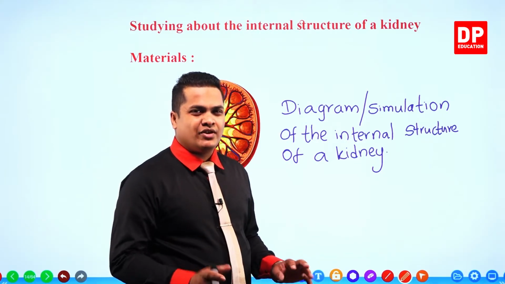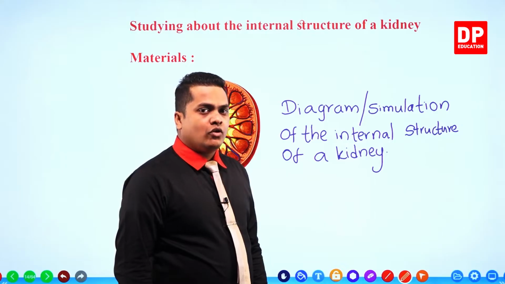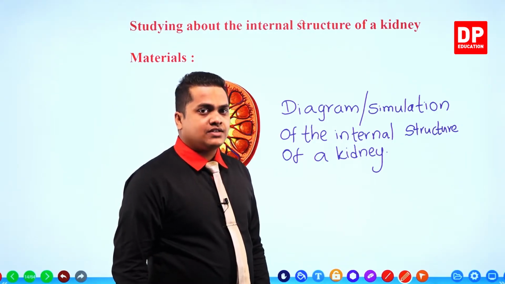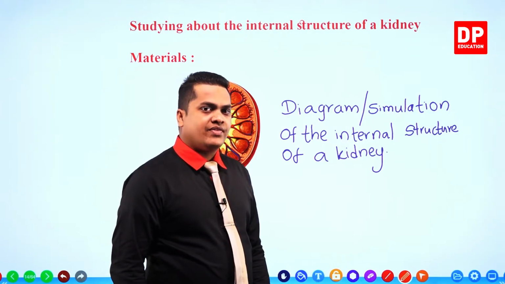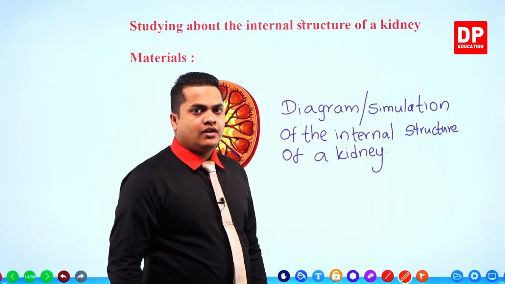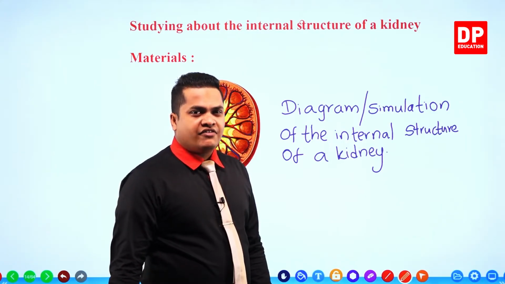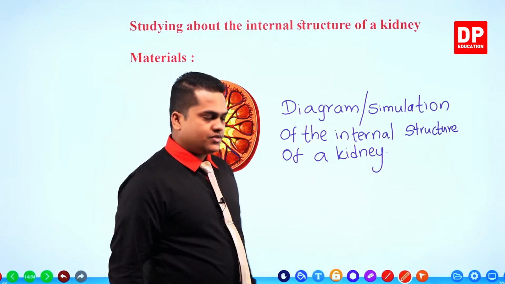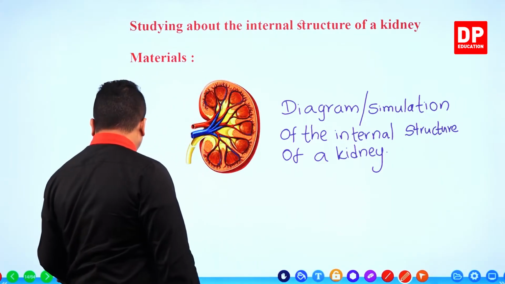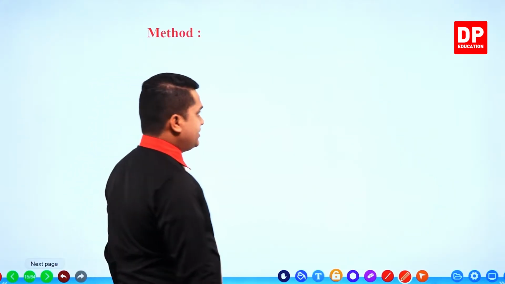It's really simple. Once again, like in the previous case, we have to get these materials and identify their parts, location and nature of the kidney. Then after that, we are going to come with a diagram and identify these parts once again. So let's see the method. My dear children, the method is really simple.